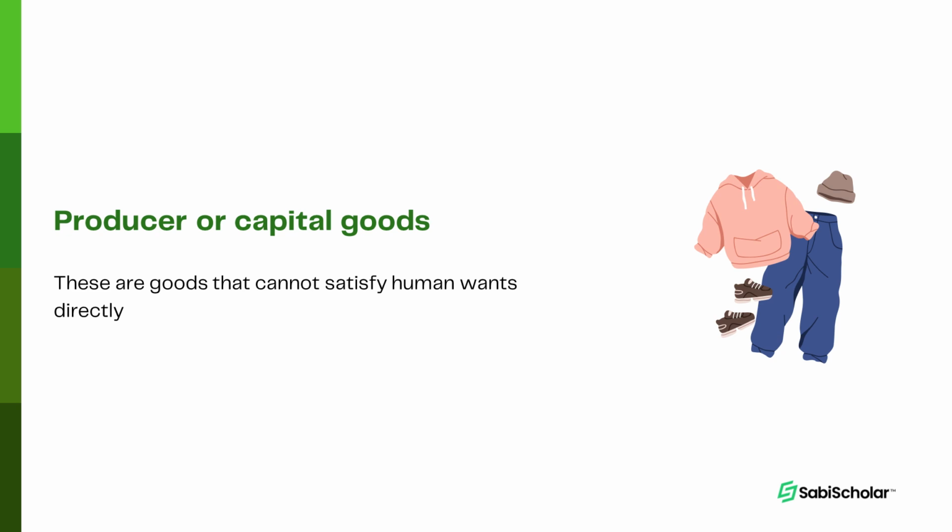Now, we're talking about you producing stuff in your kitchen, right? Now, you bought flour. You want to make pancakes. You do not need that flour because it can just satisfy your need immediately. You can just take flour and begin to put it in your mouth and eat it. You need it to assist you to produce the pancake. That is what we are talking about. These producer goods actually help you as a producer to produce further goods and services that will satisfy human wants.